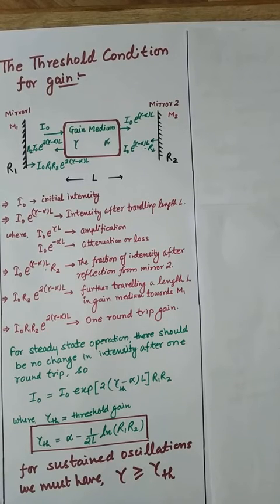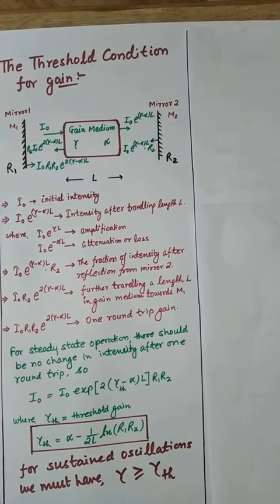If the oscillations have to be sustained within this optical resonator, then the losses must be exactly compensated by the gain produced by the amplifying medium. As you know, gamma depends on N1 minus N2, and for gamma to be negative we must have N2 greater than N1. The population of the excited state must be greater than the population of the lower ground state.